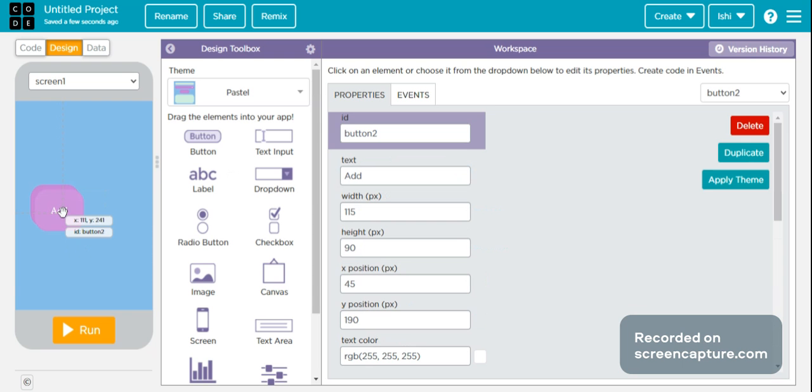A duplicate over here, another duplicate over here, another duplicate over here. So this is going to be subtract. This is going to be divide, and this one is going to be multiply.